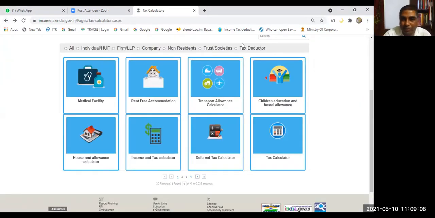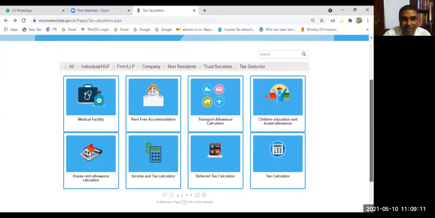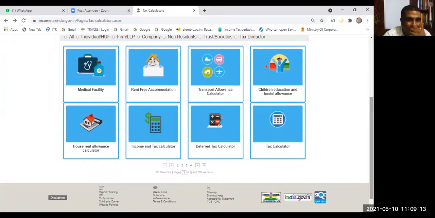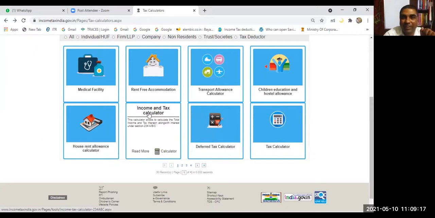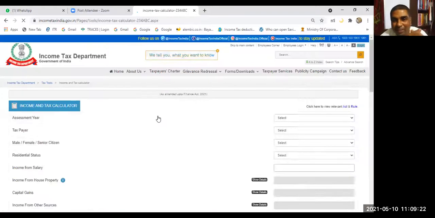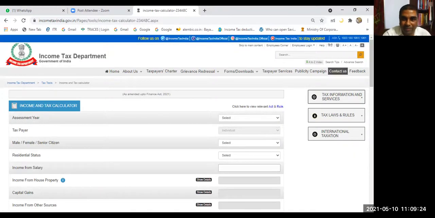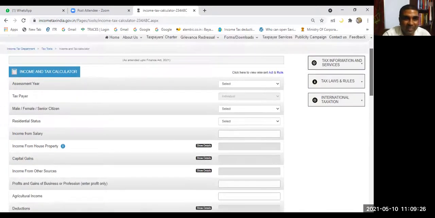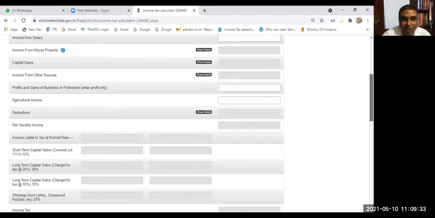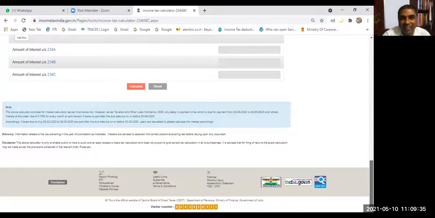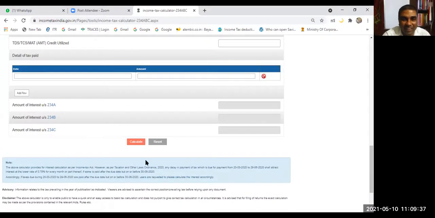Link I had already shown you. And these calculators, in your free time, you can use these calculators. Here you see another calculator, the income and tax calculator. Under each head, you can fill up the data, and tax will be computed automatically. Assessment year, etc. Capital gain, you have to fill up the detail. House property, you have to fill up the detail. Income from salary. All the details you can fill up. Finally, you have to click calculate, and your tax liability will be calculated.